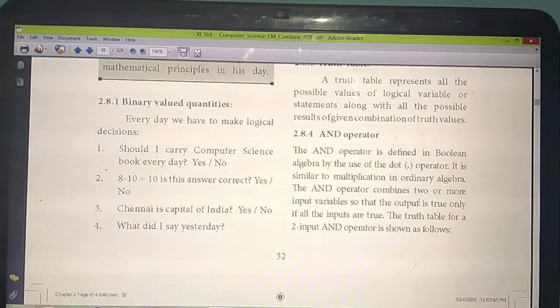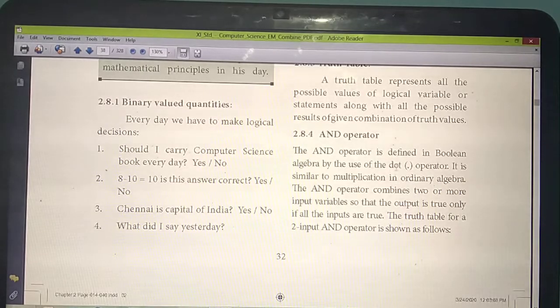Next we are going to study each operator in detail. So the first operator is the AND operator. Already you have studied that the AND operator is defined by a symbol. Which one? Which operator is used for defining AND? Dot operator. Don't forget, very important things, this and all.